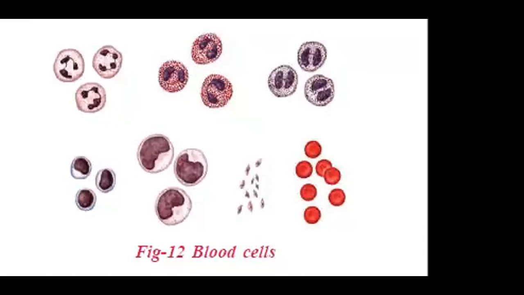The third part of the blood cells is platelets. Blood platelets are a separate group of cells which do not have a nucleus. They are disc-like projections. Whenever a blood vessel is injured, platelets accumulate at the site of injury and help in the formation of a blood clot. The clot seals the wound in blood vessels and prevents further blood loss.